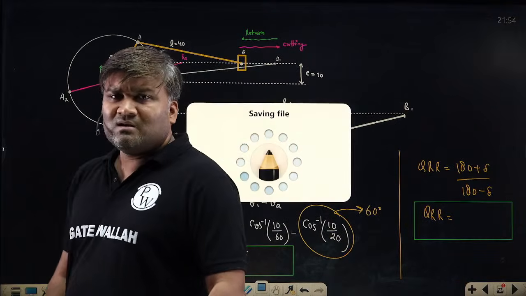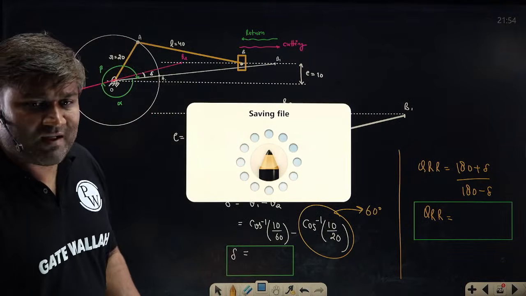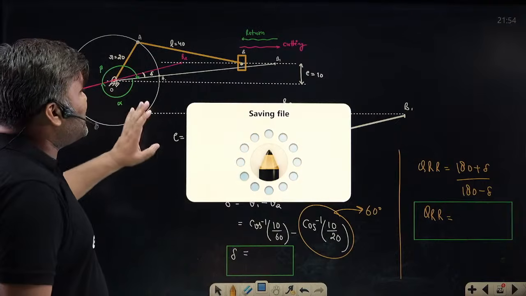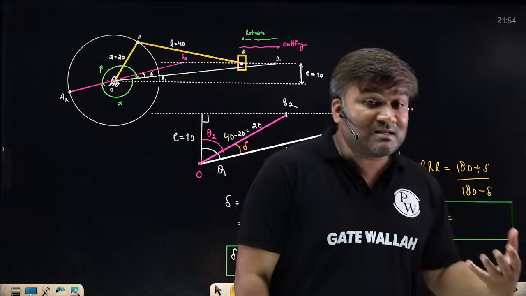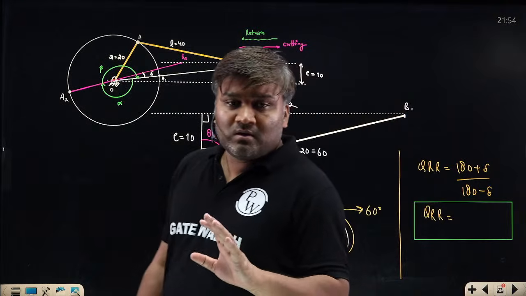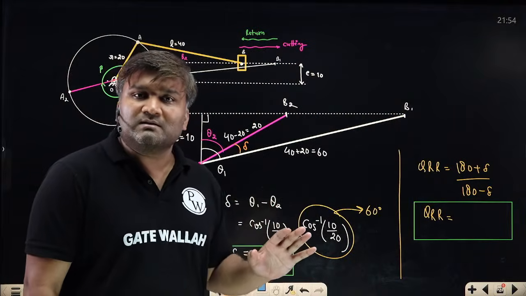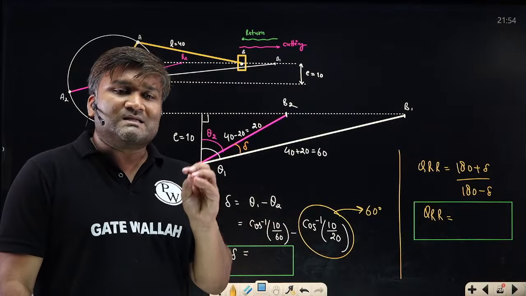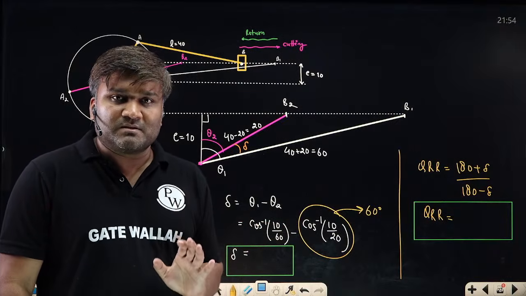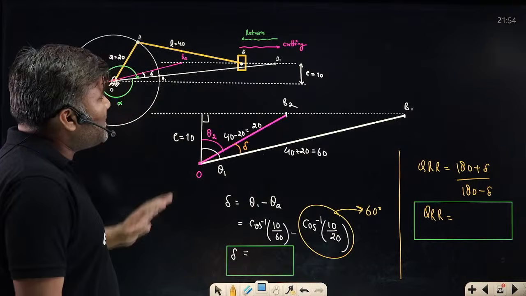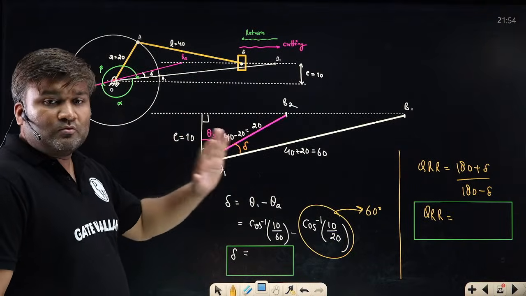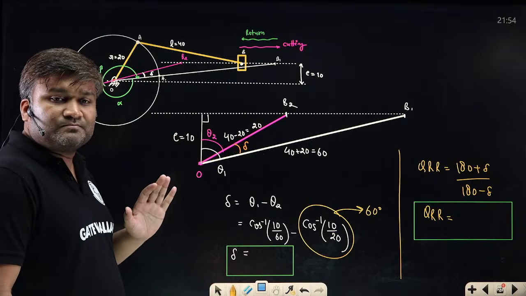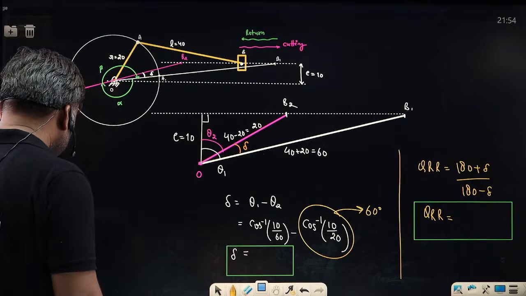This is not tough. This is not tough at all. It is just geometry. If somebody thinks that you will remember these things, no, it is not possible at all. So many complicated things are there in the entire theory of machine. Just understand the concept. Just try to remember the diagrams. That's it. This is the correct way to handle the situation. ठीक है?